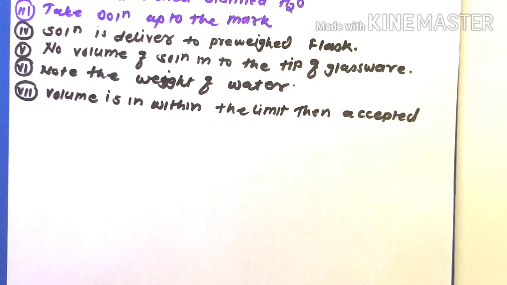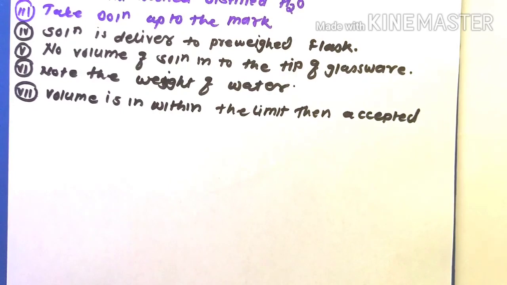This is the calibration process which is needed to calibrate all glasswares before we start the experiment, to get correct results for any samples.